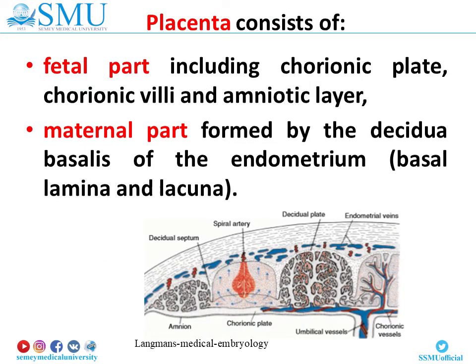Placenta consists of fetal and maternal parts. The fetal part includes the chorionic plate, chorionic villi, and amniotic layer. The maternal part is formed by the decidua basalis of the endometrium, which includes the basal lamina and lacunae. Between the chorionic and decidual plates are the intervillous spaces, which are filled with maternal blood. They are derived from lacunae in the syncytiotrophoblast and aligned with syncytium of fetal origin. The villous trees grow into the intervillous blood lakes.